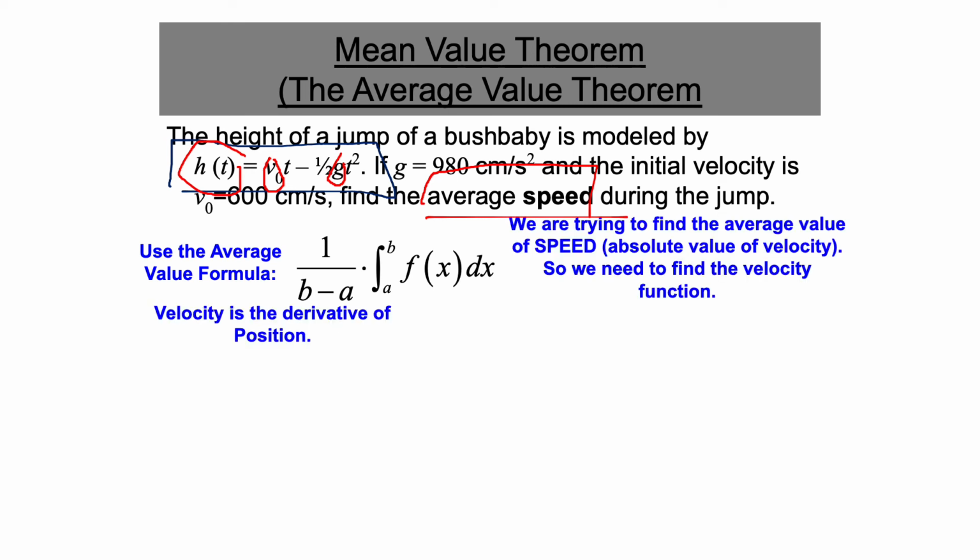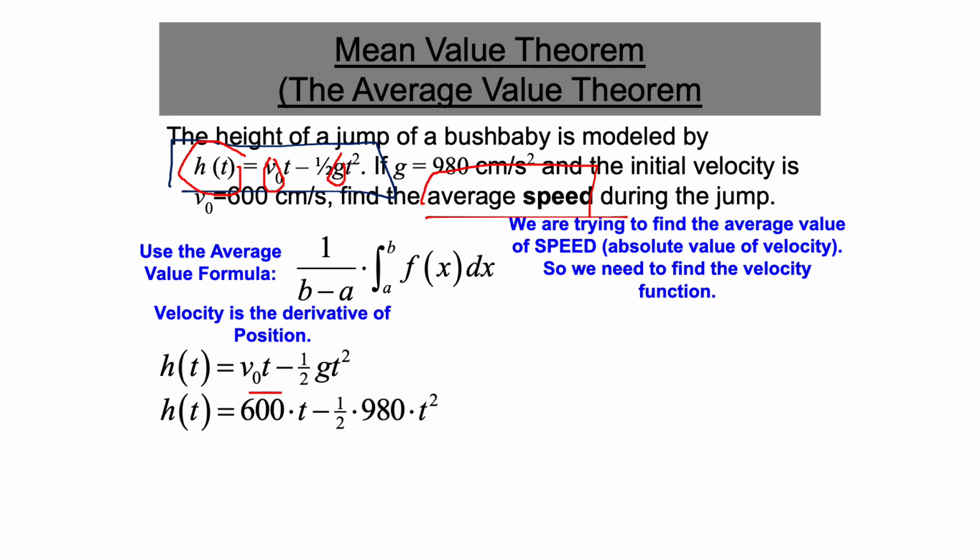So all we need here is to find the velocity function. And we know the velocity function depends on the position function. So first, let us develop the position function. I need to replace the initial velocity by 600 that's given to us in the question. And I know the gravity is 980 centimeters per second squared. So we created the position function.